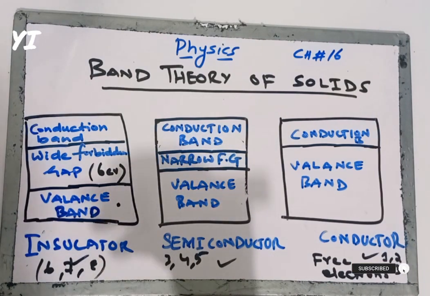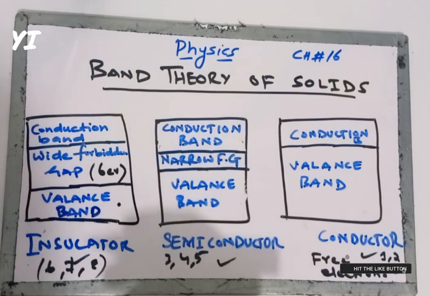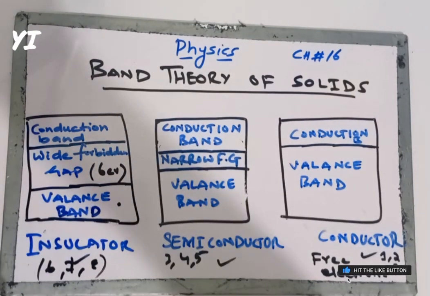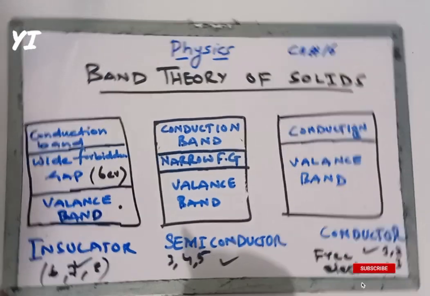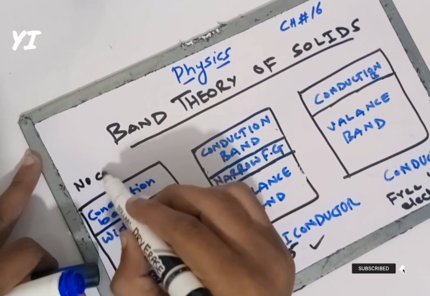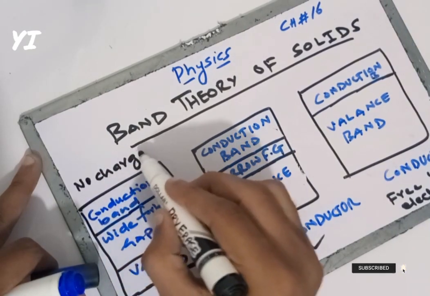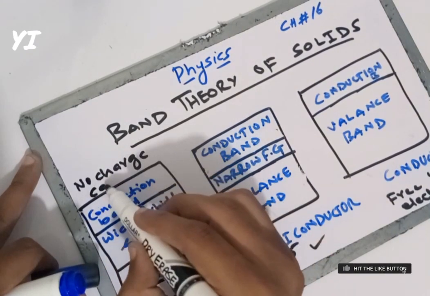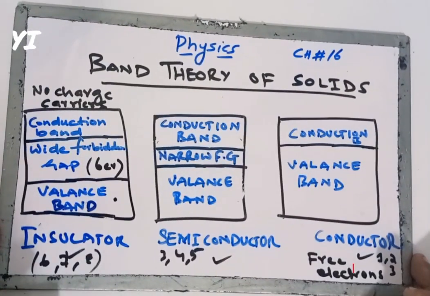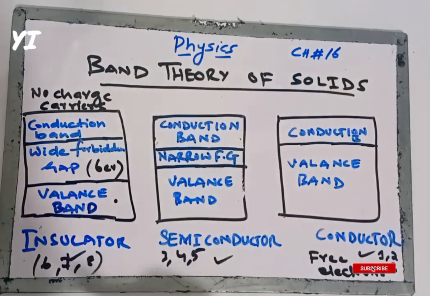It does not allow current to pass through it, or heat to pass through it. So we can write that there are no charge carriers in an insulator. So now it's very clear about the insulator.